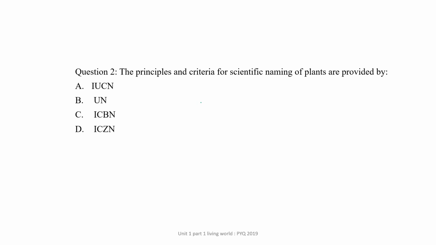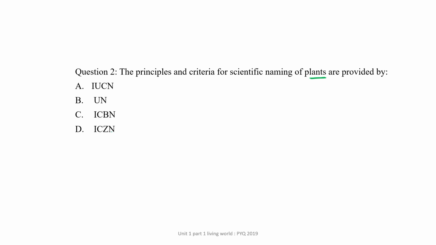That is question number 2. The principle and criteria for scientific naming of plants are provided by IUCN, UN, ICBN or ICZN.